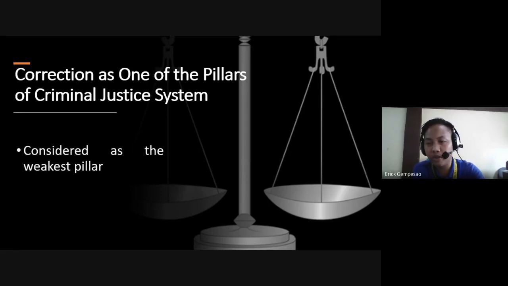But again, it is arguable. You can argue, based on your evidence, that correction is not the weakest pillar among the five pillars. It depends on you. It is debatable. But of course, many criminology books say that correction is the weakest pillar.